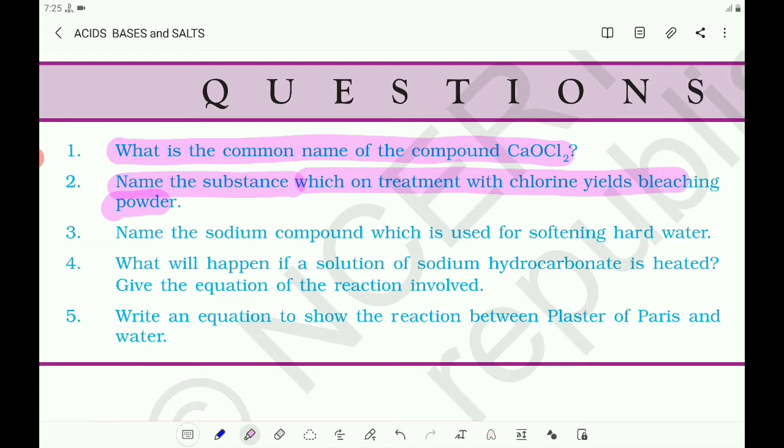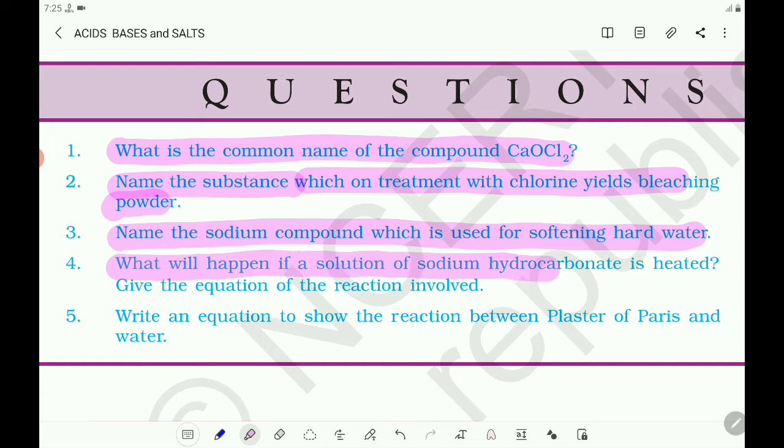The next question, name the sodium compound which is used for softening hard water. The compound of sodium which is used for softening hard water is sodium carbonate, Na2CO3. Then the next question, what will happen if a solution of sodium hydrogen carbonate is heated? Give the equation of the reaction involved.